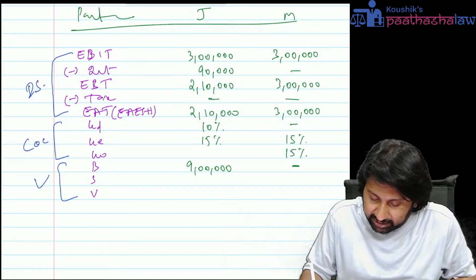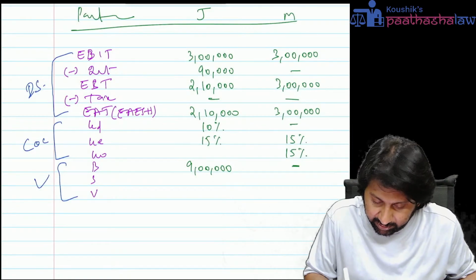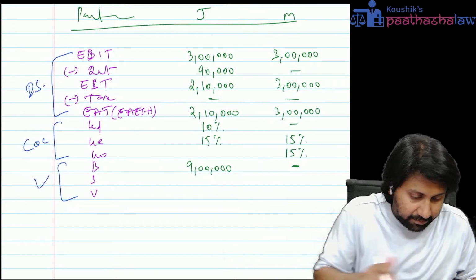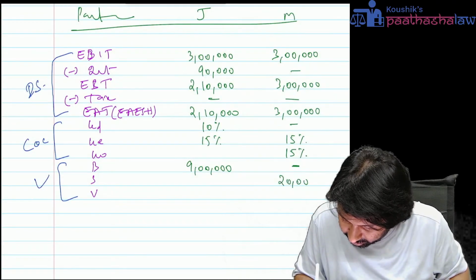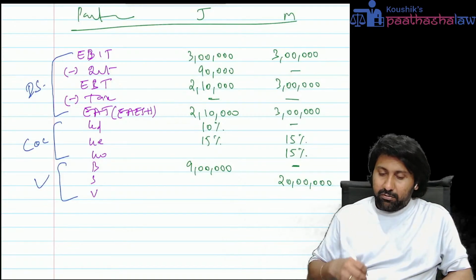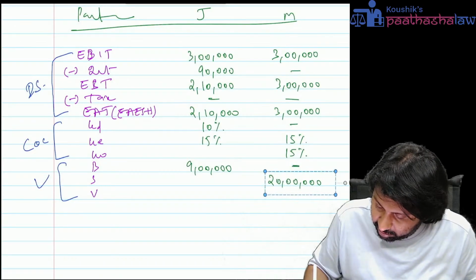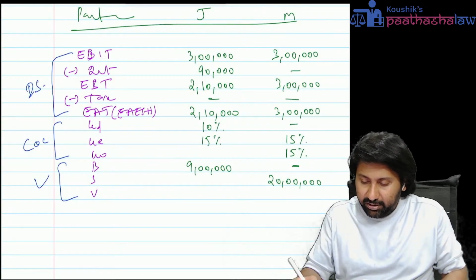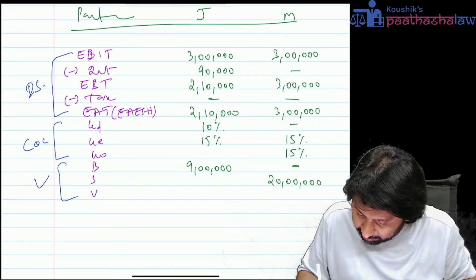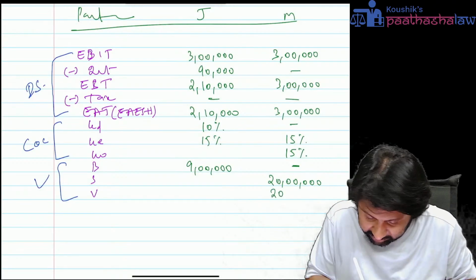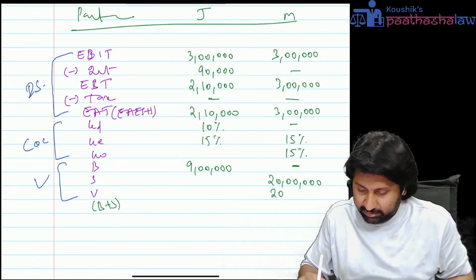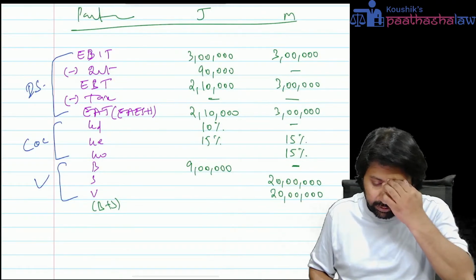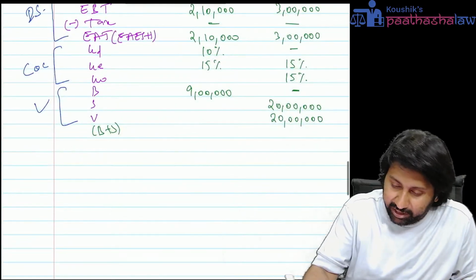What is the value of this particular company? EAESH 3 lakh divided by 15% equals 20 lakh. That is the value of company M. It means the all-equity financed company is worth 20 lakh. The total value of the company will also be 20 lakh because it is B plus S. Over. Next, KO calculation we need.